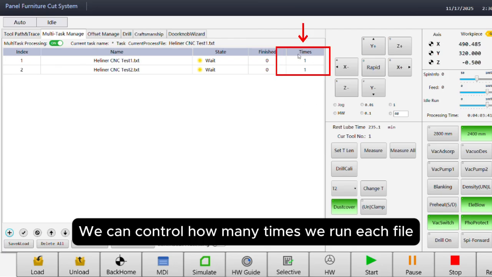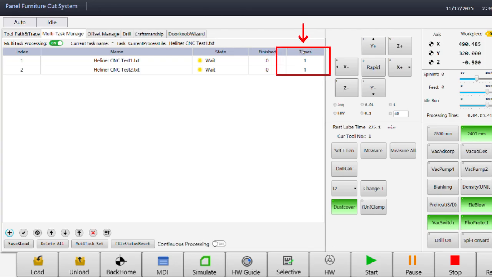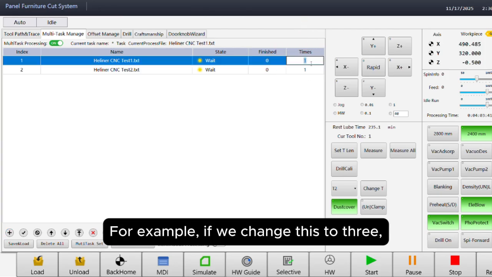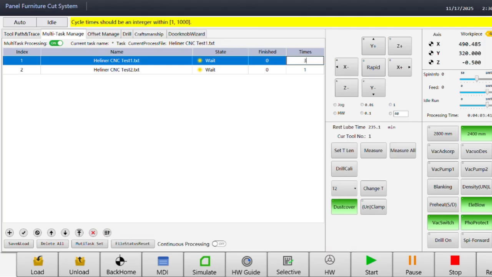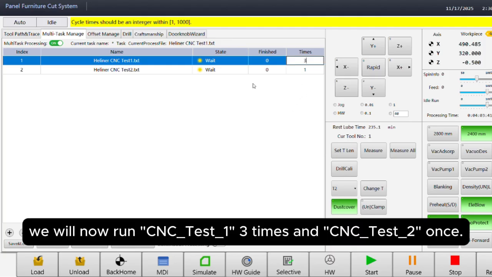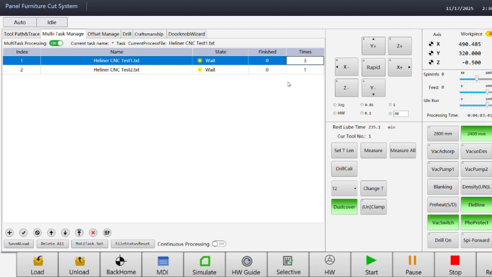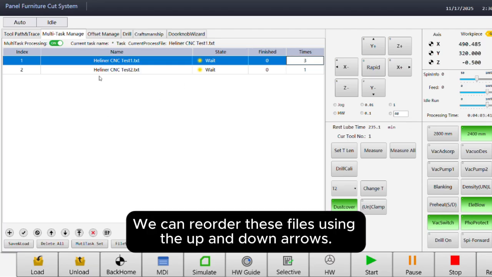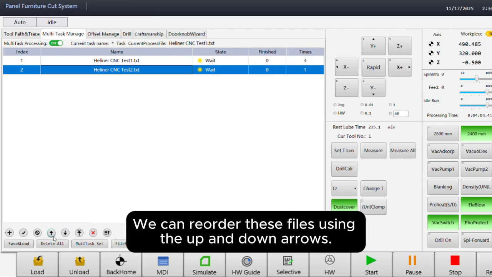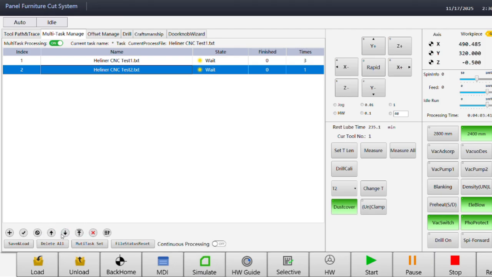We can control how many times we run each file under the Times column. For example, if we change this to 3, we will now run CNC Test 1 3 times and CNC Test 2 once. We can reorder these files using the up and down arrows.